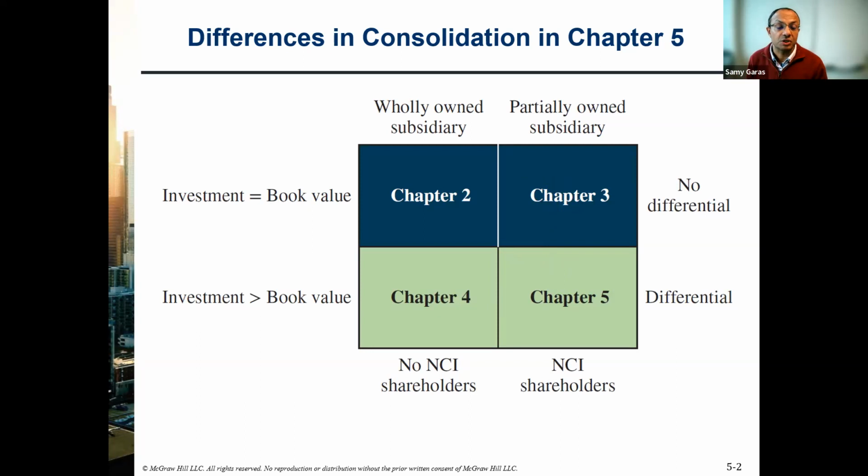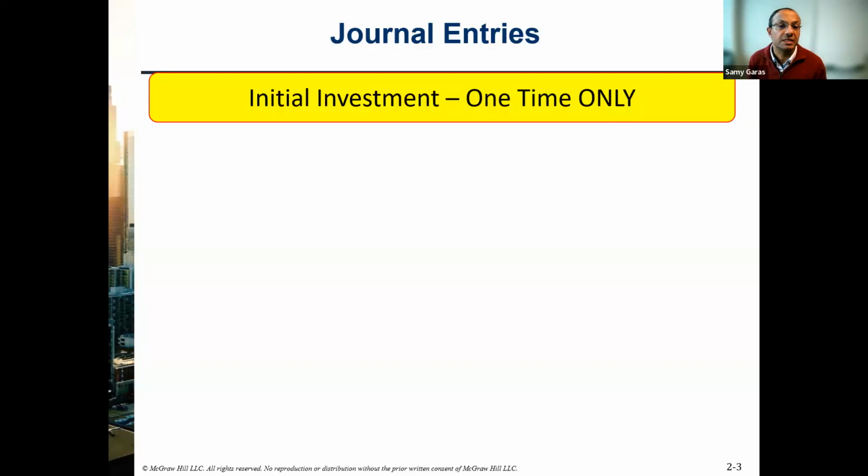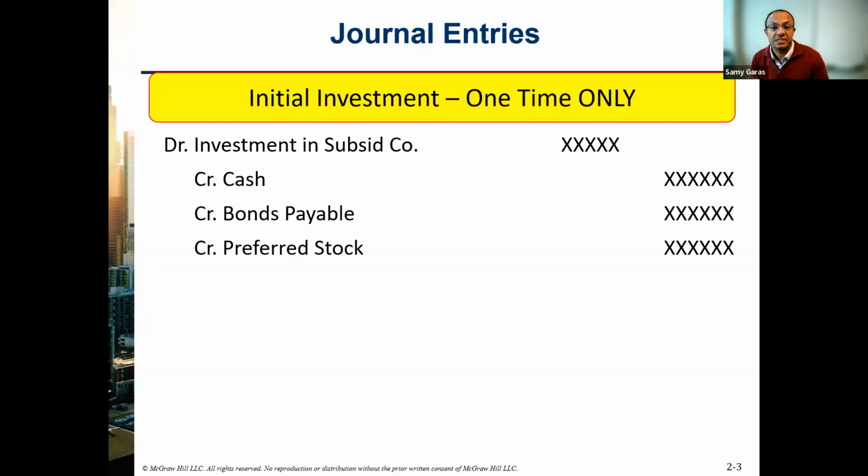So what are the journal entries we need to make here? First, for the investment, then for the consolidation. For the investment, we need to do the same journal entry that we did in the prior chapters, where we debit investment in subsidiary company, then we credit cash or bonds or preferred stock. And I hope you still remember this journal entry from the prior chapters.